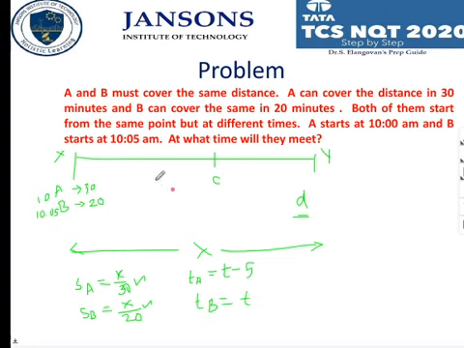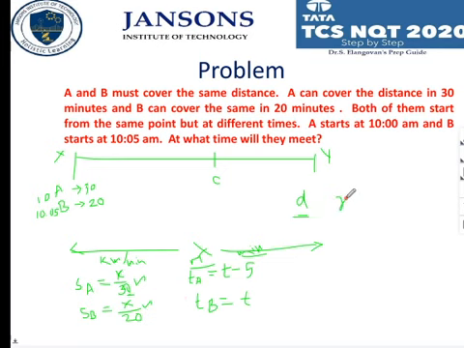Suppose B is taking T minutes. Since it is all given in minutes, we will take everything as minutes. So this is kilometer per minute, and time is in minutes, right? Now this is the thing. Now you have to apply S1T1 is equal to S2T2, that is SA TA is equal to SB TB here.